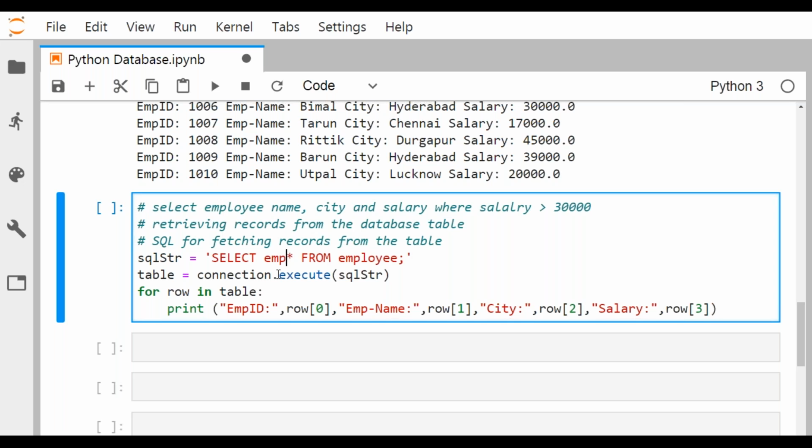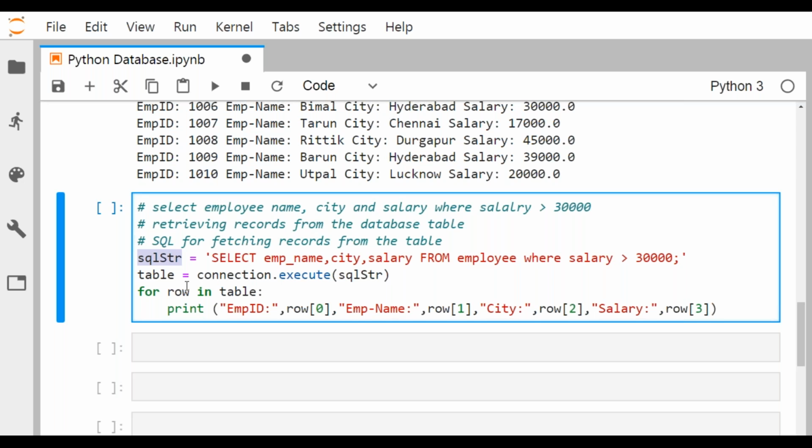So we shall go for emp underscore name, then city, and then salary. Okay, from employee where salary greater than 30,000. So that is a query I've written. So now connection dot execute, the SQL str is supposed to get executed.